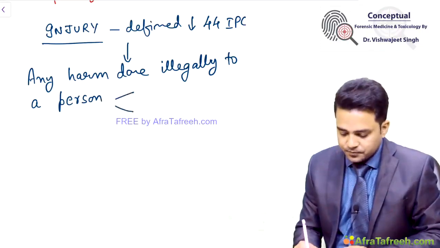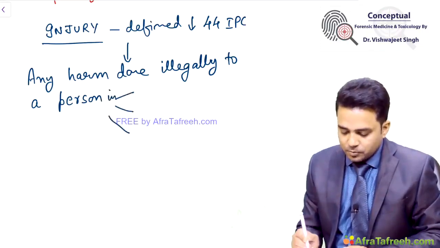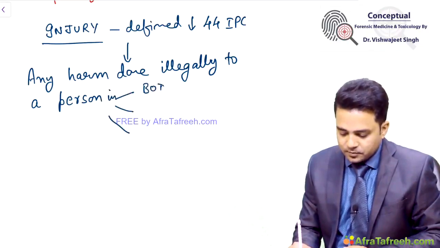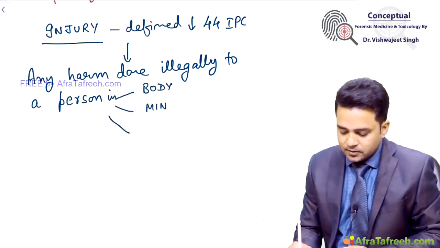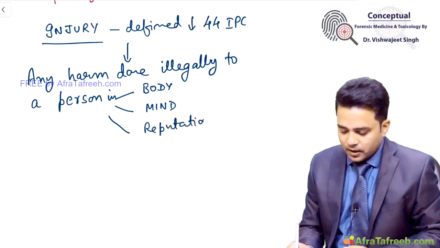What 4 aspects? To a person in his body, mind, reputation, and 4th is property.